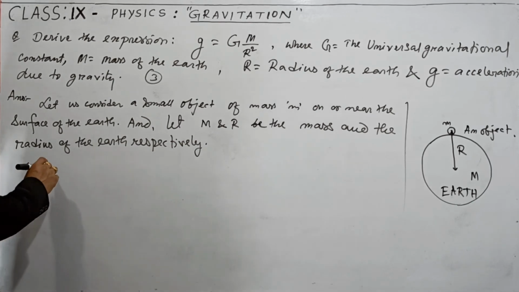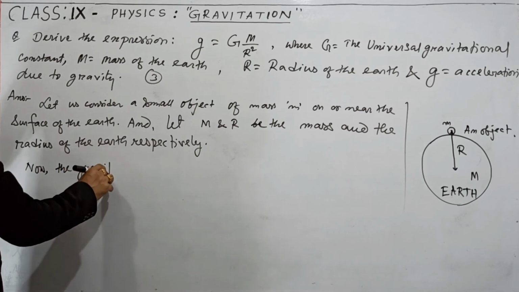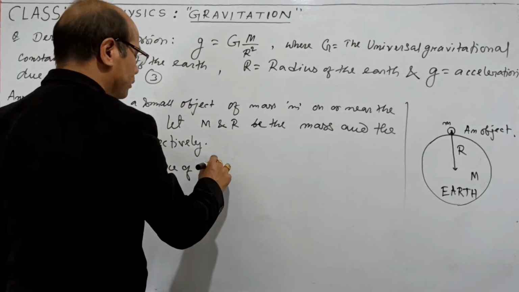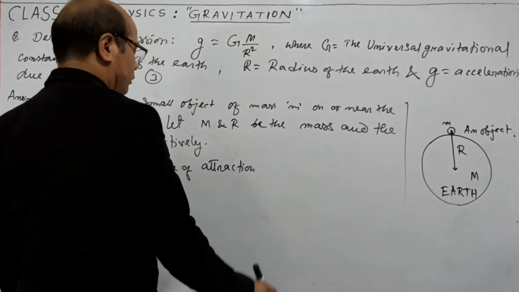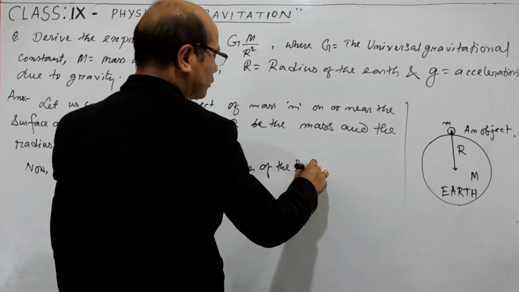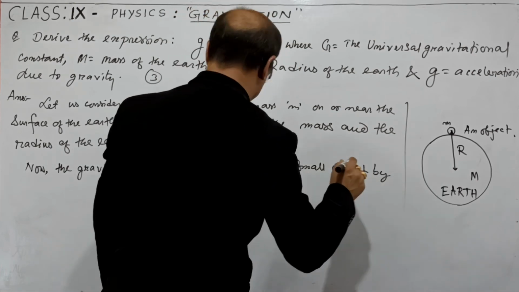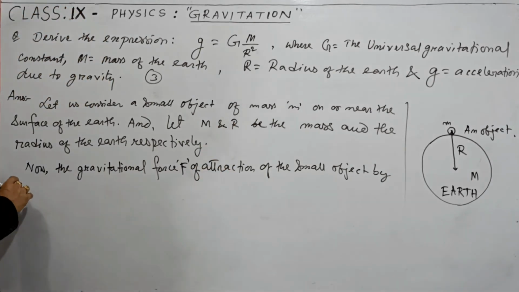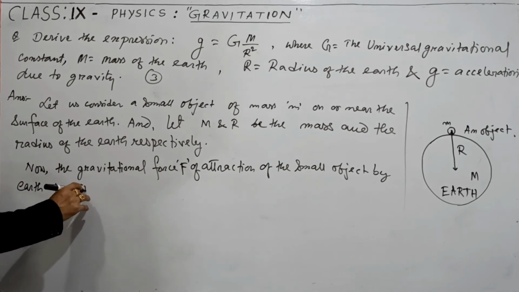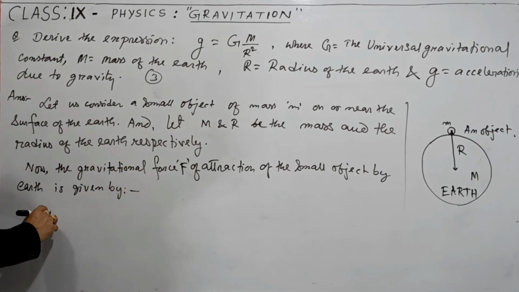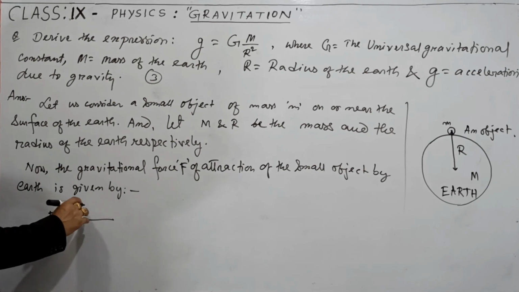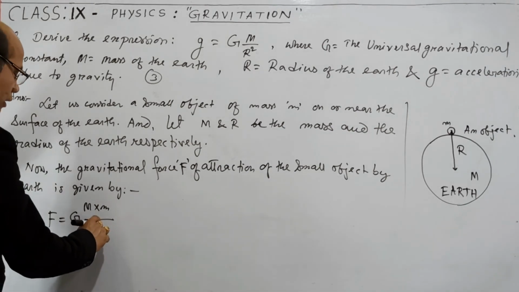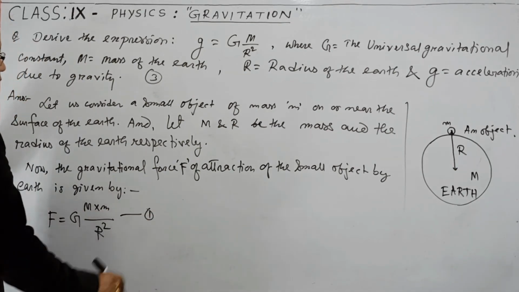Now, the gravitational force F of attraction of the small object by the earth is given by, let us write down, capital F is equal to capital G, capital M into small m, mass of the earth, mass of the object, and the distance between their centers is equal to r, so r square, like this. You call it equation number 1.